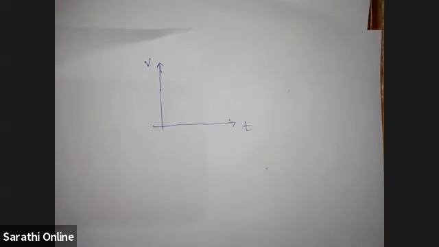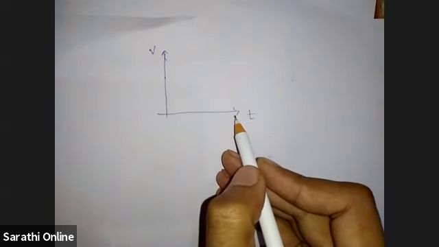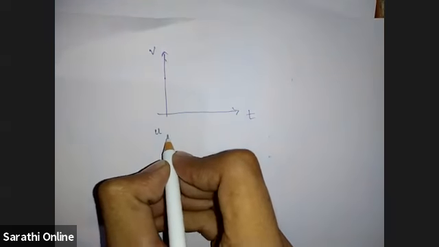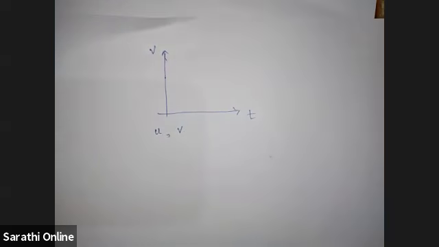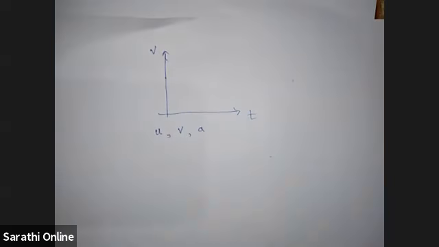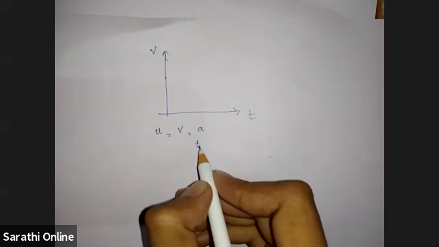So now consider this case. A velocity time graph is given, and we have initial velocity u, final velocity v, and acceleration is a, and we have to find the distance traveled by this object in time equal to t.